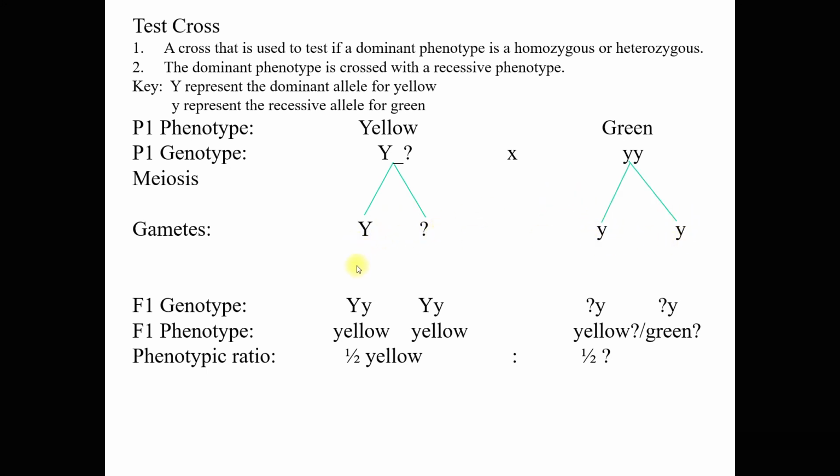Okay, now let's do the crossing. All right, so before we do the crossing, let's circle the gametes. All right, so now when we do the crossing, let's take a look at the F1 genotype. F1 means first generation of filial ataupun generasi anak yang pertama. So the genotype of the F1 will be this, and cross with this we have capital Y, small letter y. Betul kan? Capital Y, small letter y.